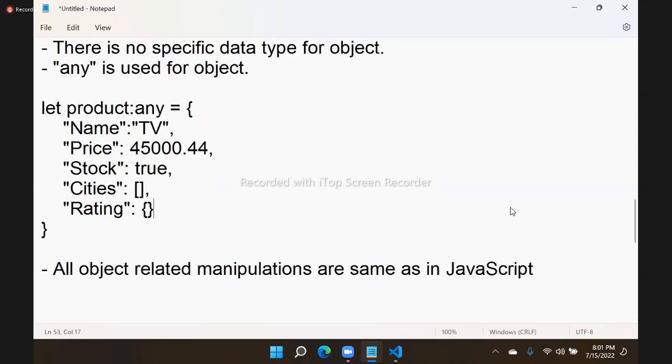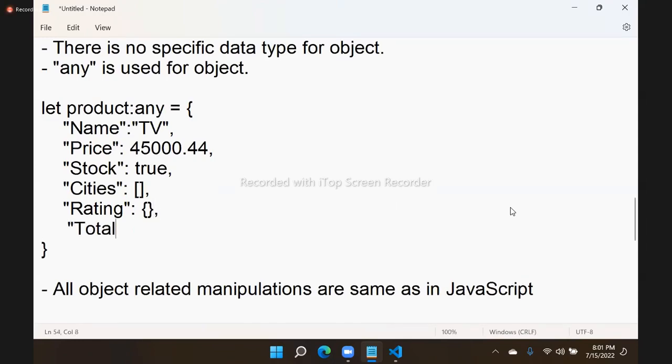You know that an object can have a function also, like total. Total is a function and it has to do some functionality, because an object can contain both properties and functions. So working with objects is the same as you have done in JavaScript. The only additional thing is you have to define the data type as any. There is no specific data type for object.